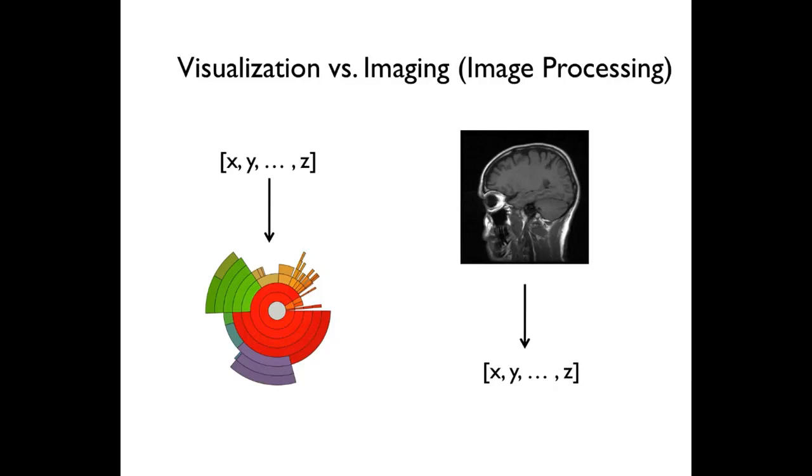In imaging, on the right side, we start with a picture and use computational approaches to automatically extract data. So, in visualization, the end product is a picture and it's meant for human consumption, and in imaging, the starting point is a picture, but it's processed computationally.